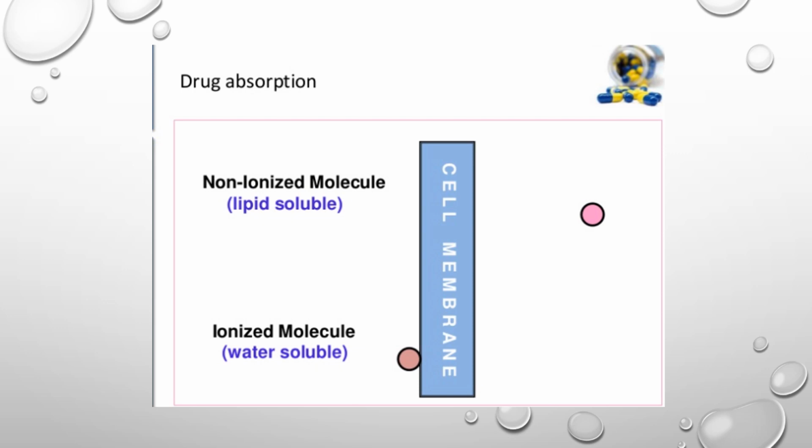As you can see in this diagram, the lipid soluble form of a drug can cross the membrane. It is a non-ionized molecule. It is uncharged and it has greater absorption, whereas the ionized molecule, which has a charge on it, is water soluble or polar, and it is not crossing the cell membrane. So you need to remember the first and foremost point for the absorption of a drug is that the drug should be lipid soluble to cross the cell membrane.